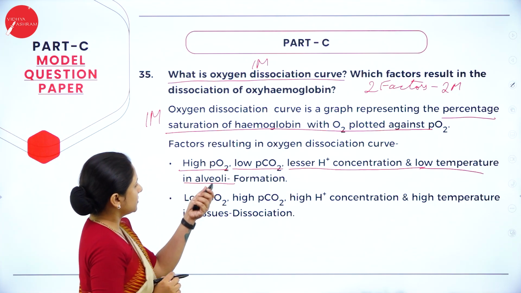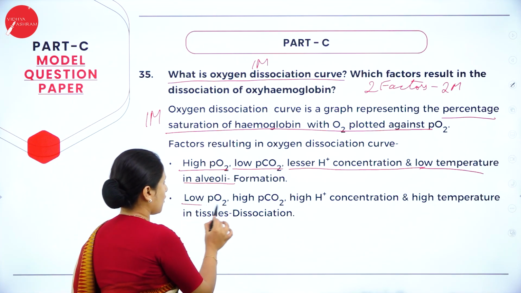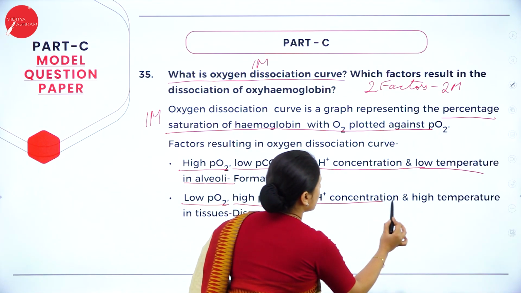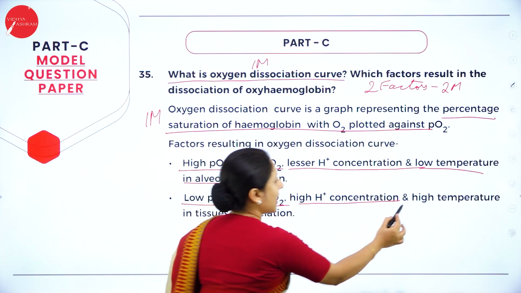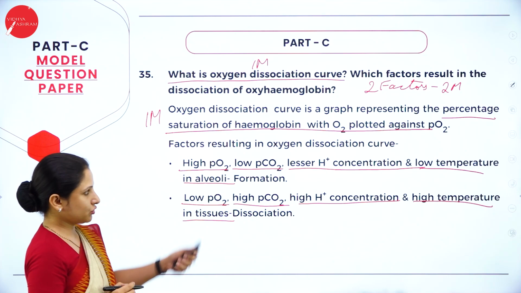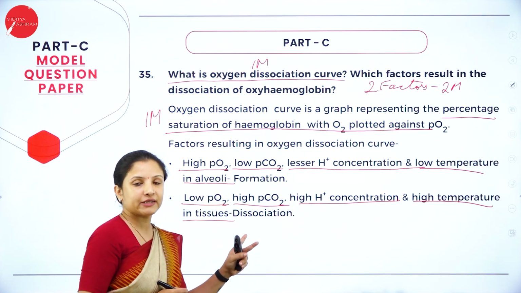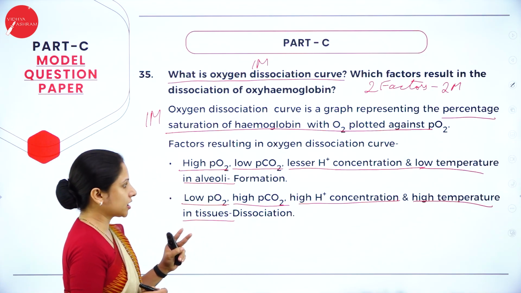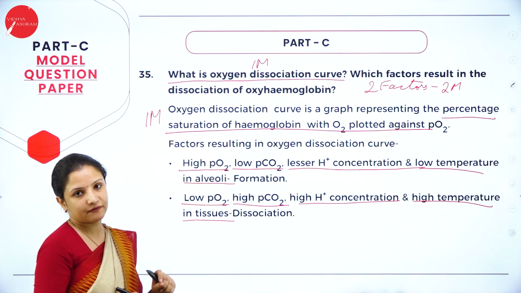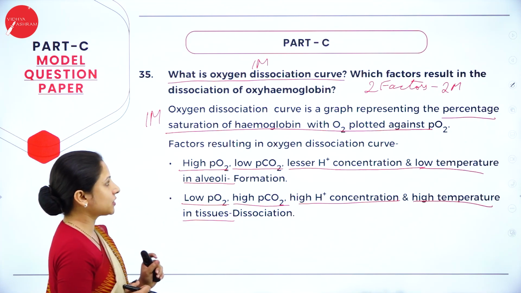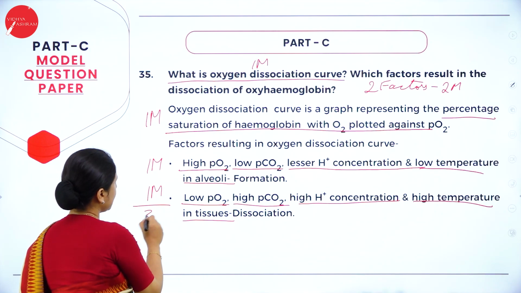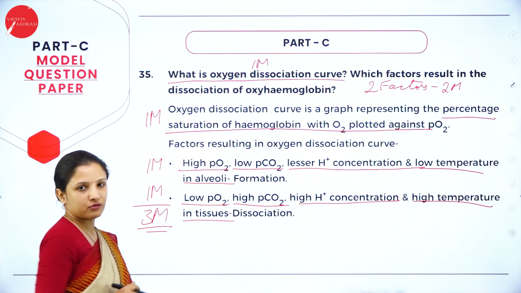And next, for dissociation, low partial pressure of oxygen, high partial pressure of carbon dioxide, high hydrogen ion concentration and high temperature in tissues should occur. So 2 factors, formation and dissociation. You write 2 points, you will get 1 mark for each point. Therefore, totally 3 marks. So this is how you have to answer.